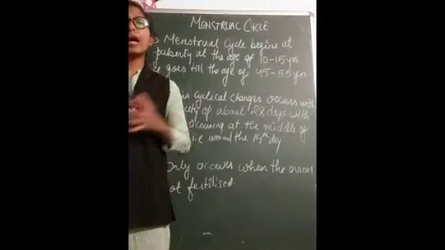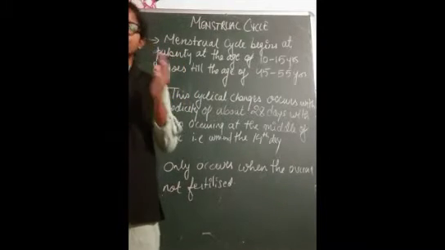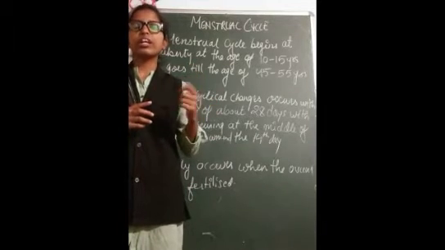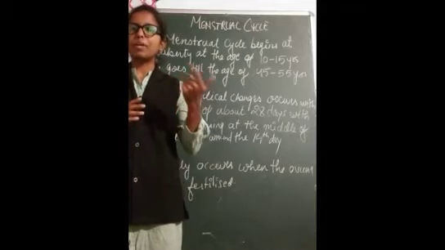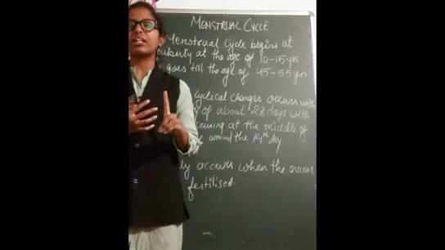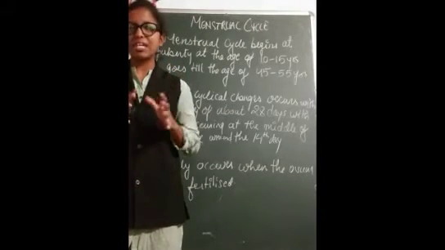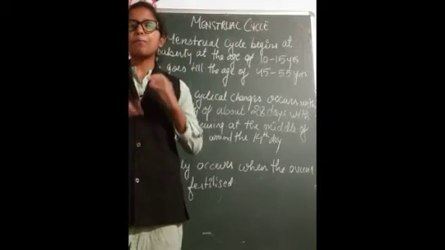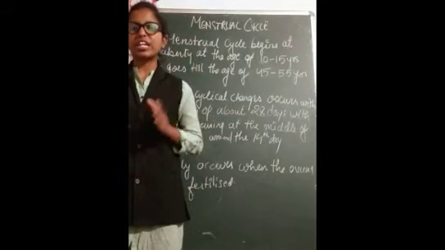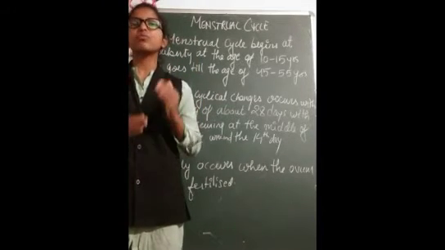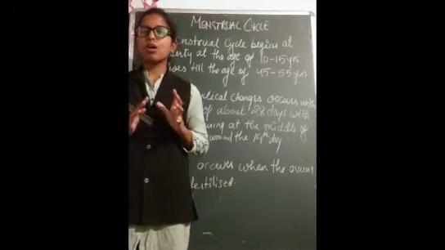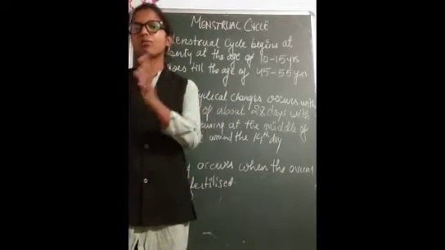It only happens when the ovum is not fertilized. In oogenesis we studied the development of the egg in the form of ovum, a process where one ovum is formed every month. Similarly, during oogenesis, some more changes occur in the uterus due to the secretion of hormones like FSH and LH. FSH is follicle stimulating hormone, and LH is luteinizing hormone. On the basis of these hormones, various changes occur along with oogenesis.